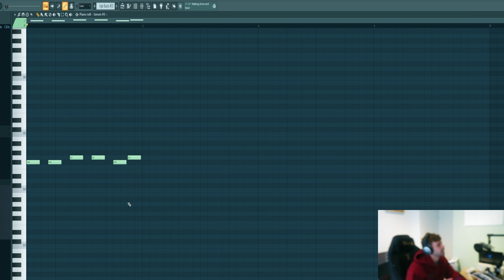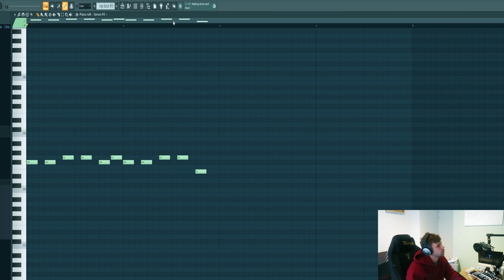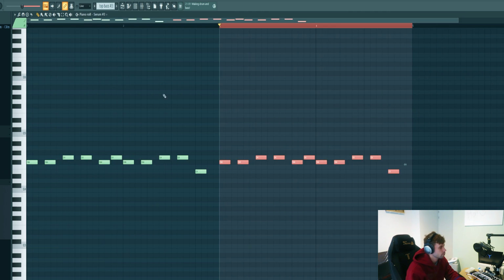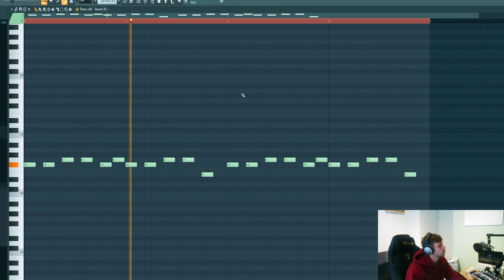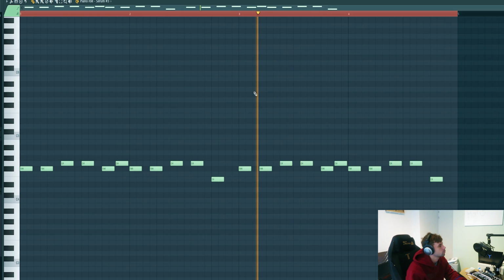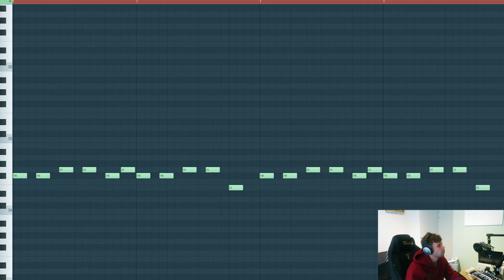Melody gonna be kind of the same as the lead melody, so with a lot of roots and dissonance. Again, go down at the end of the second bar, and then we're gonna loop it. So altogether the MIDI sounds like this. So now we're gonna mix it.